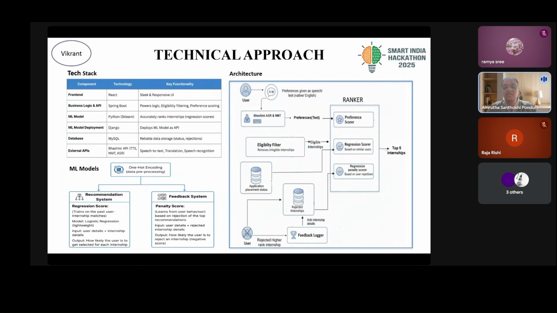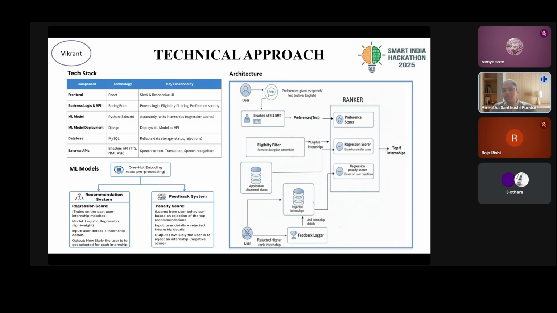Coming to the recommendations, our system mainly provides internships to the users based on two key factors. One is user satisfaction, and the second is the acceptance rate. As my friend Ramya already told, the user can provide preferences through text or through speech. The preferences we collect are the mode he wants to work in, either remote, on-site or hybrid, the preferred location of the internship, the preferred benefits he wants from the internship, the sector he wants to work in, and the role he wants to work in.